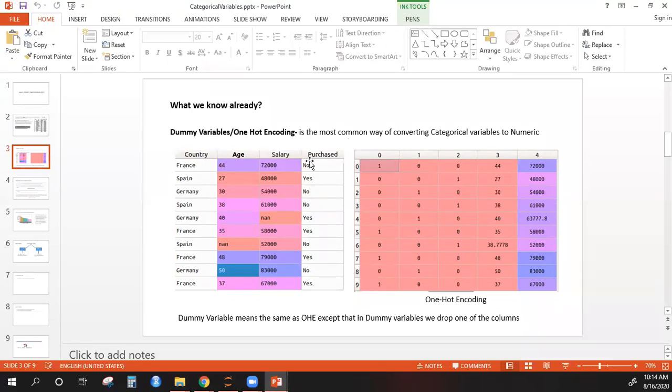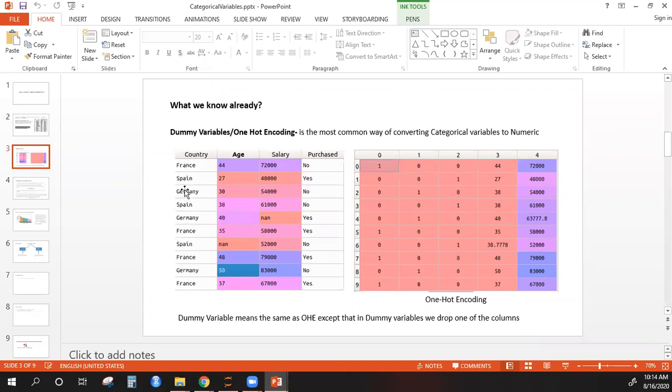Now what is this dummy variable? So you look at this first column. The first column is a categorical column, right? It's the name of a few countries. Now how do we convert that into dummy variables? How many unique categories, or how many levels, do we have in this categorical column? We have France, we have Spain, we have Germany. I think 3 levels we have in this data, right?